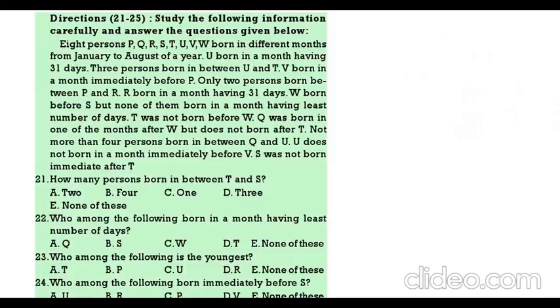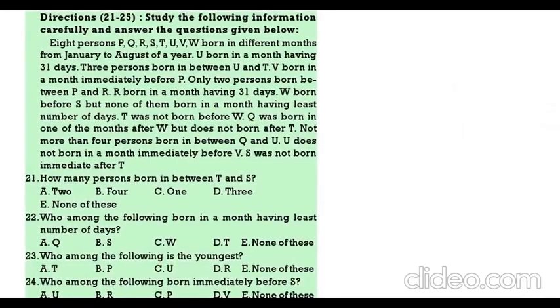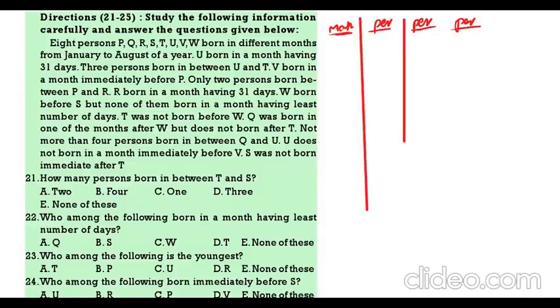Now, this question we can do in 2 columns, but there can be so many possibilities. See, month, person. Now, I am doing this question in 3 possibilities.